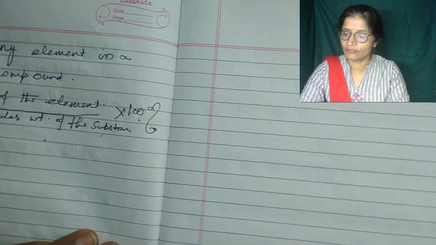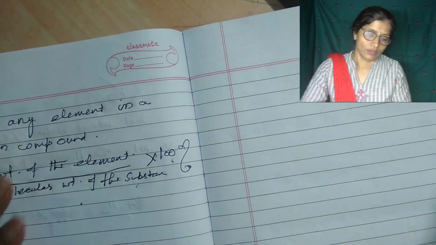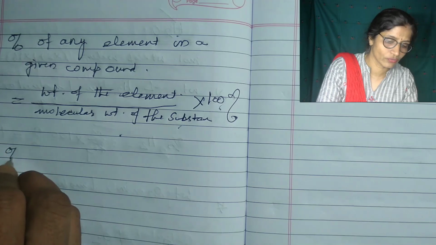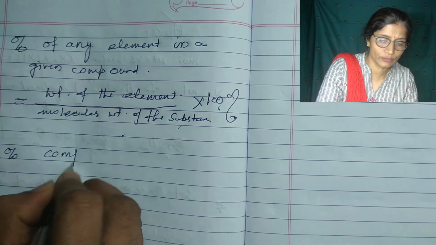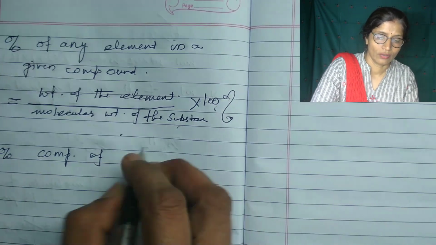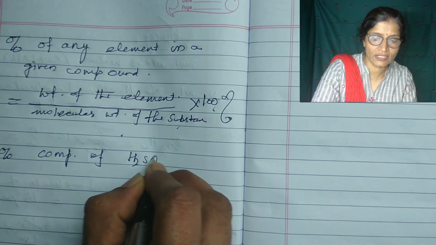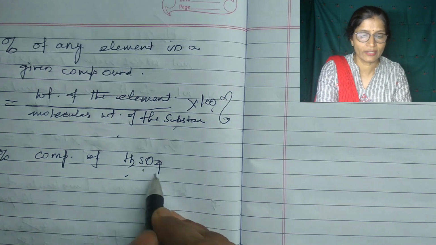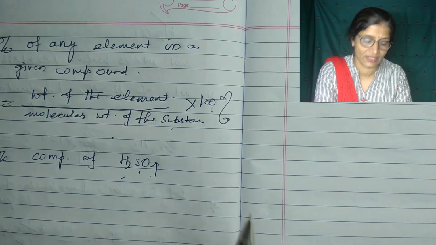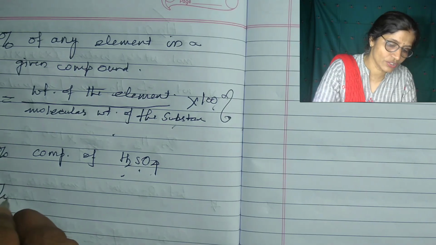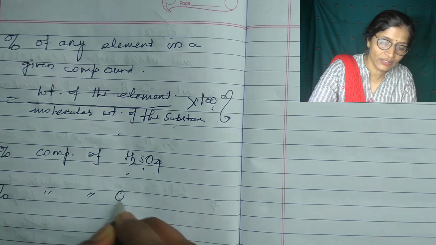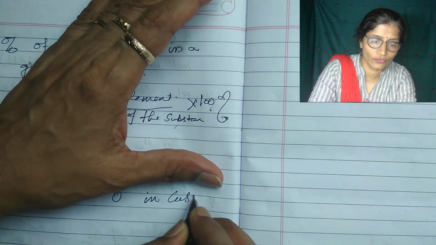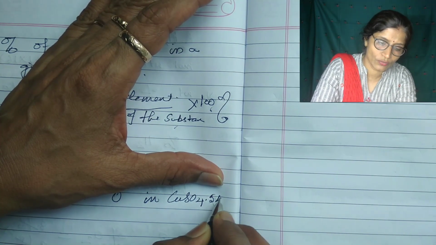Now by yourself, calculate the percentage composition of sulfuric acid, meaning the percentage of hydrogen, sulfur and oxygen in sulfuric acid, and the percentage composition of oxygen in hydrated copper sulfate, CuSO4 dot 5H2O.